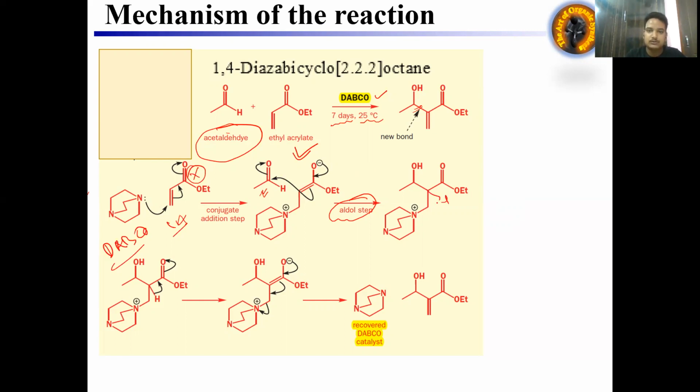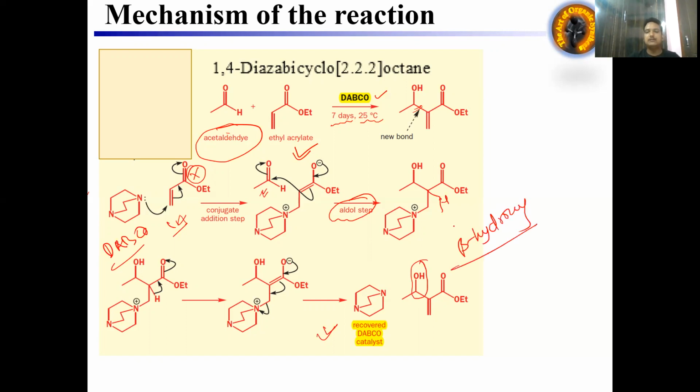In the next step, this hydrogen is abstracted by the base, and we get the enolate ion here. Now this enolate ion comes back, and DABCO can leave like this. So we are recovering DABCO as a catalyst. This is the beauty of this reaction, because at the end of the reaction DABCO is not consumed, as it acts as a catalyst, and we are left with the product, the beta hydroxy compound.